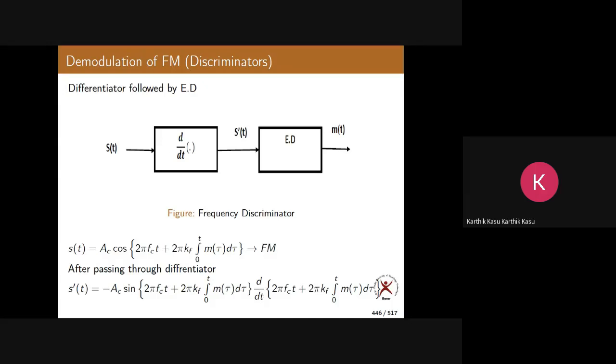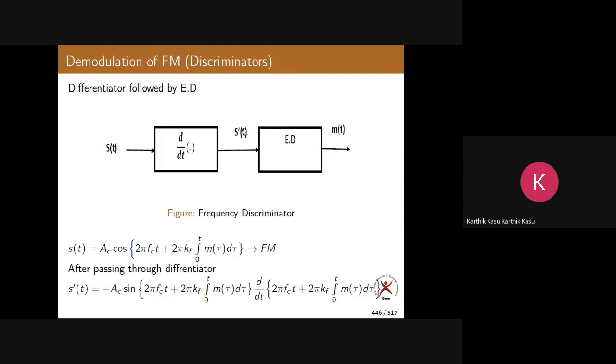Is it okay? These are simple calculations, you don't worry about this. The important thing to remember is that this is the envelope of S dash of t. So the input to the ED is S dash of t. Now the output of ED should be the envelope of that given input signal S dash of t itself. Don't you agree with me or not? That's why the output of ED will be this much only, the envelope of S dash of t only. This is the output. If you remove this DC term, you get this as output.